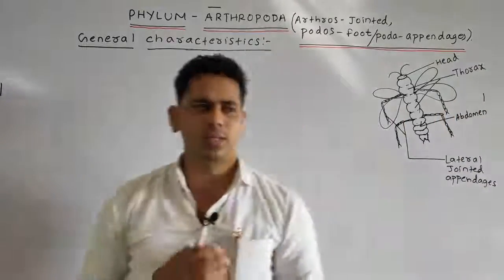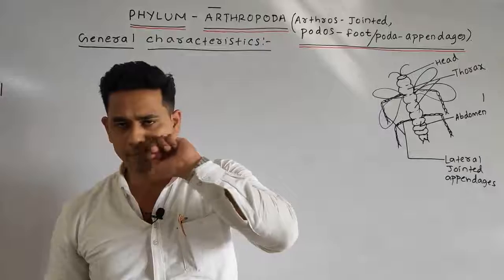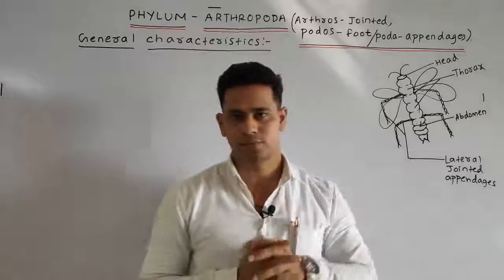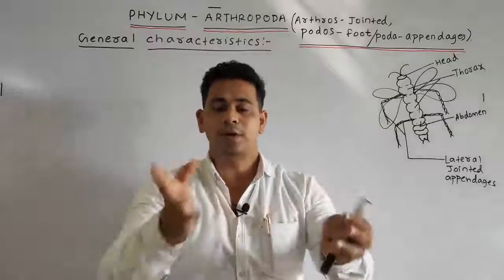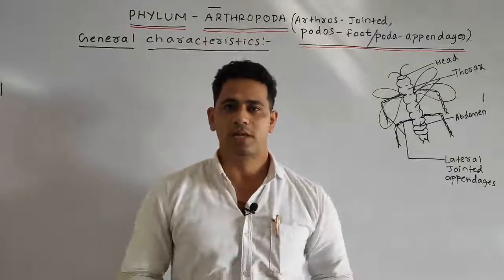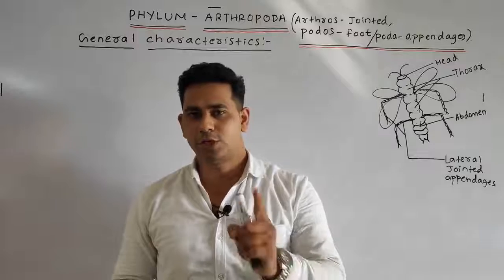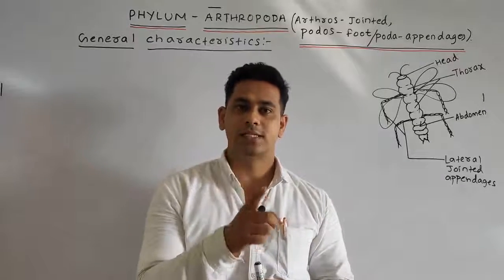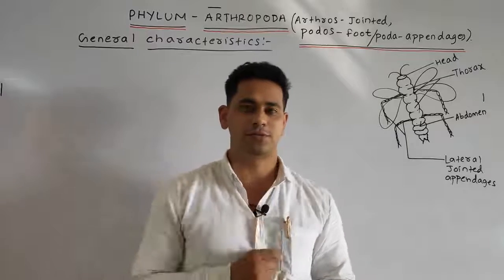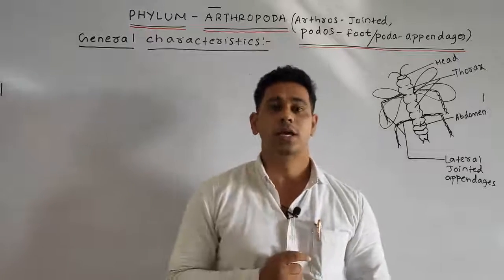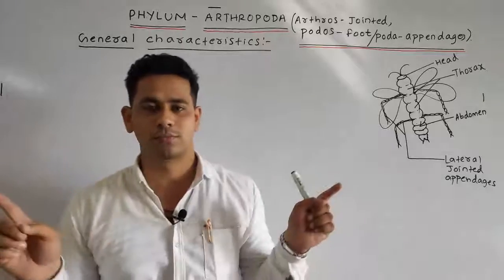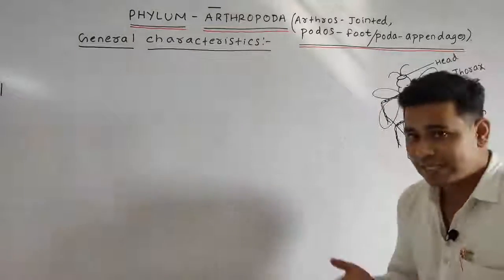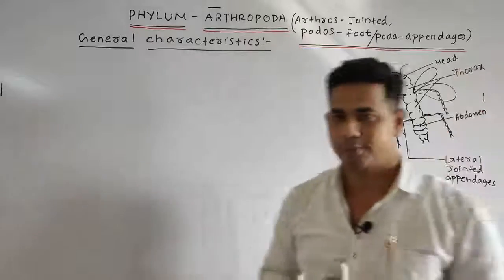Students, what do you mean by jointed appendages? For example, a common example is the cockroach. Another, your favorite food, is the prawn. Students, is prawn a fish or an arthropod? Students, it is an arthropod. It is not a fish. We always have a misconception that the prawn belongs to fish. No, prawn is not a fish. It is an arthropod.